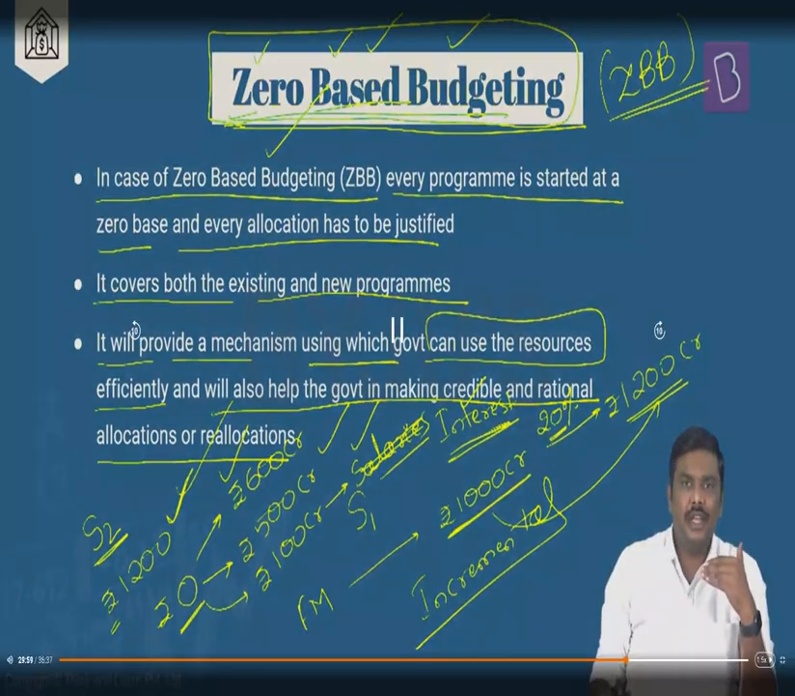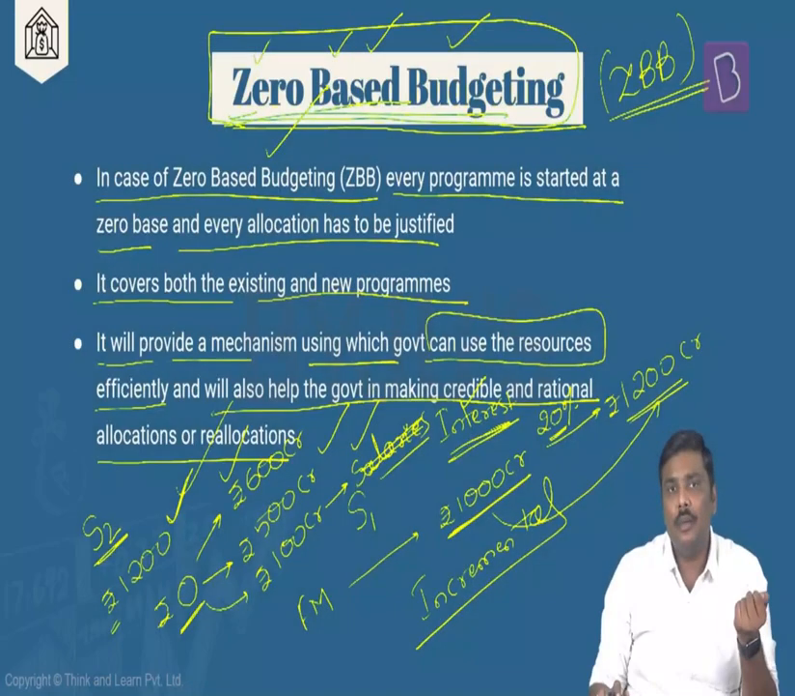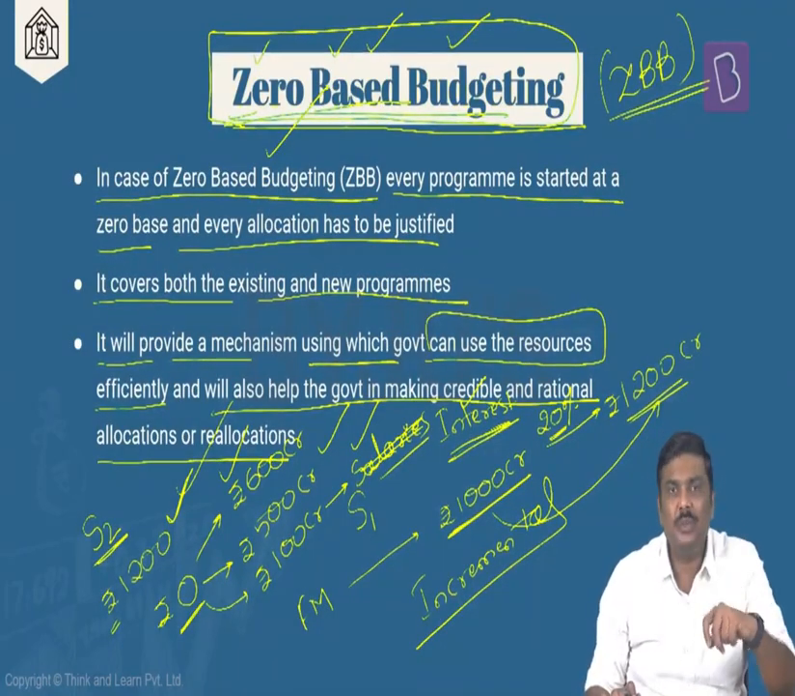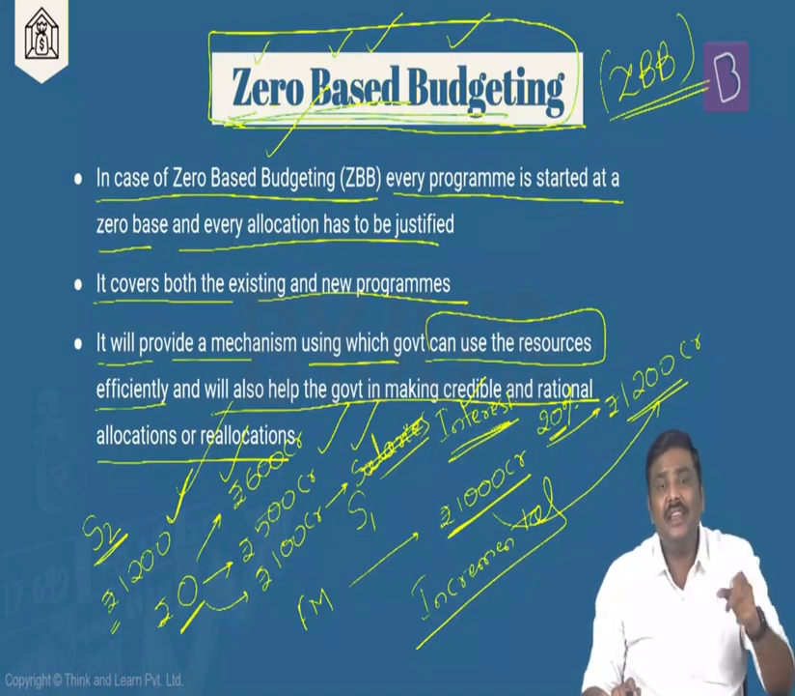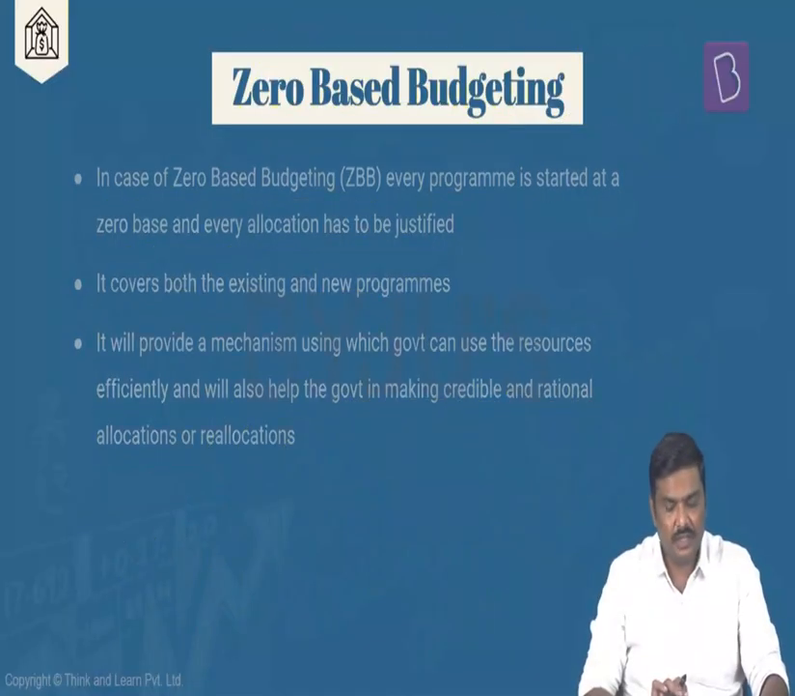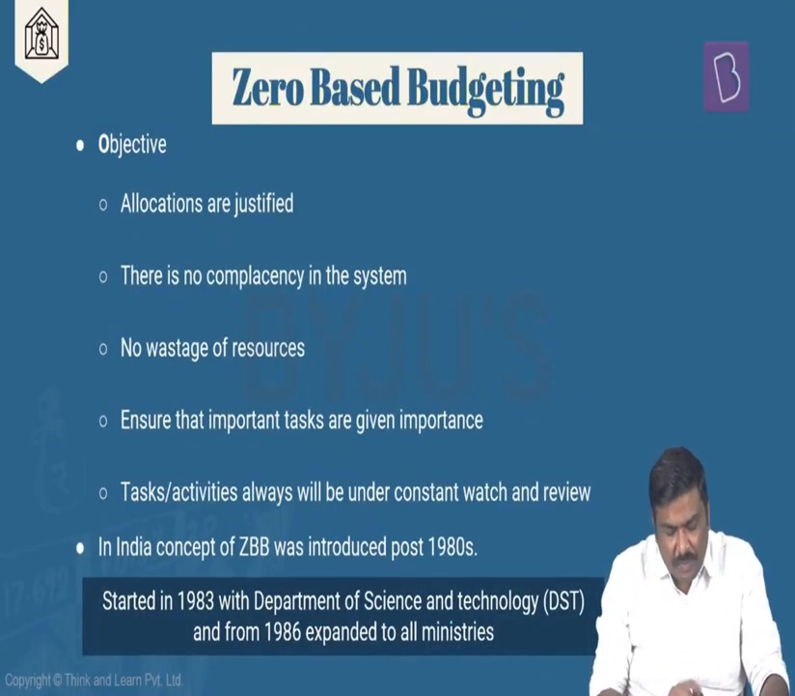Whenever you're talking about zero-based budgeting, it essentially is a tool that is used by the government in the process of budgeting exercise in order to ensure that whatever funds are being used by the government, they're used very, very efficiently. There is a justified reason as to why this particular money has been allocated for a particular ministry as such. Now, what are the objectives under the zero-based budgeting?